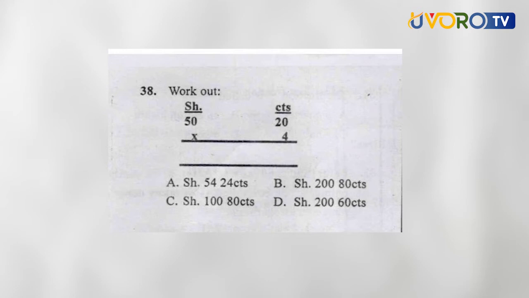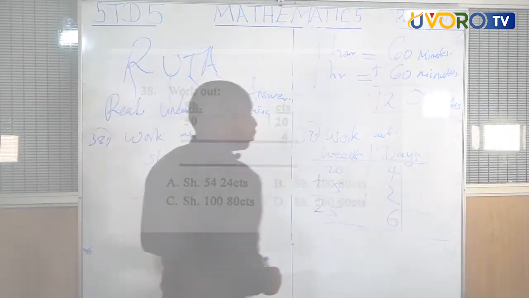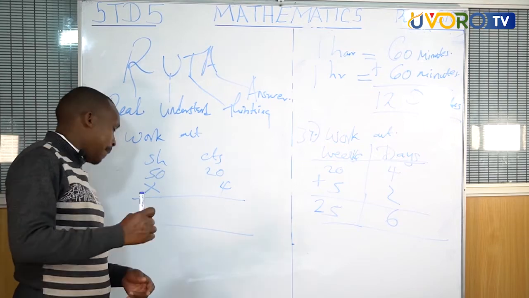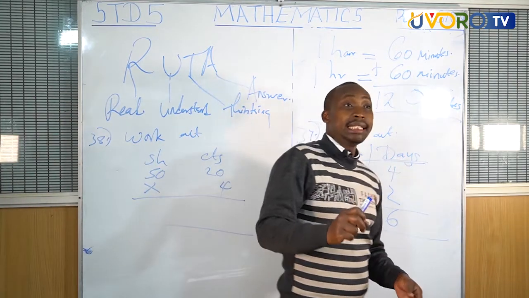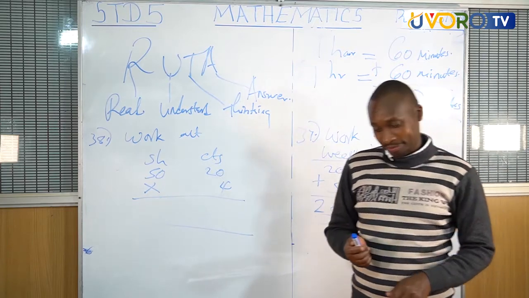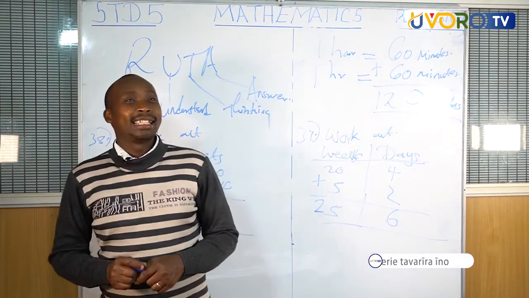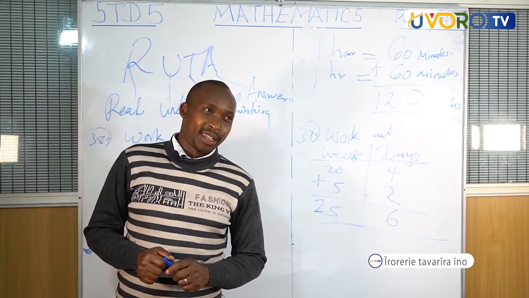You are told, work out shillings, cents, 24.50 times 4. Now, for understanding, using our formula, how many cents make 1 shilling? 1 shilling has how many cents? 100.